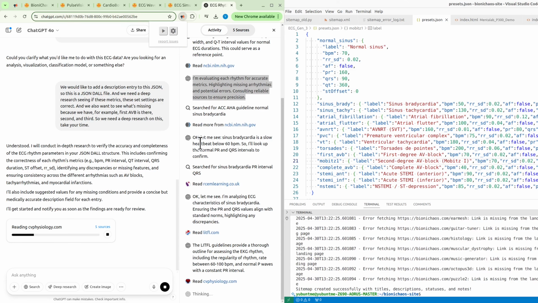The LIFL guidelines provide a thorough outline for assessing the EKG rhythm, including the regularity of rhythm, rate between 60-100 BPM, and normal P waves with a constant PR interval. Okay, assuming these sources are legit, thank you very much.